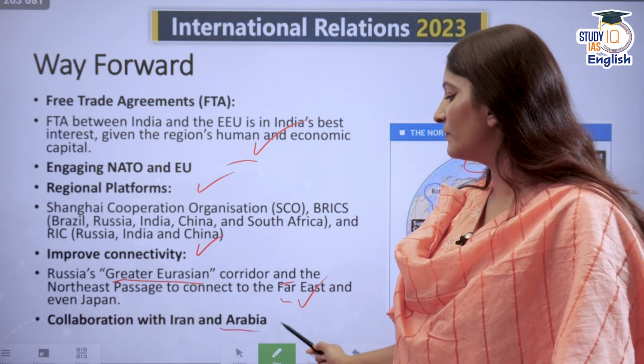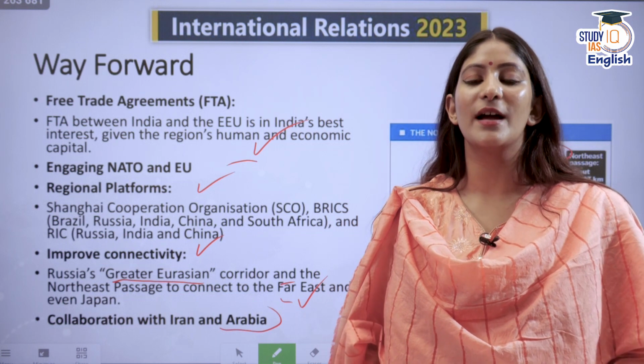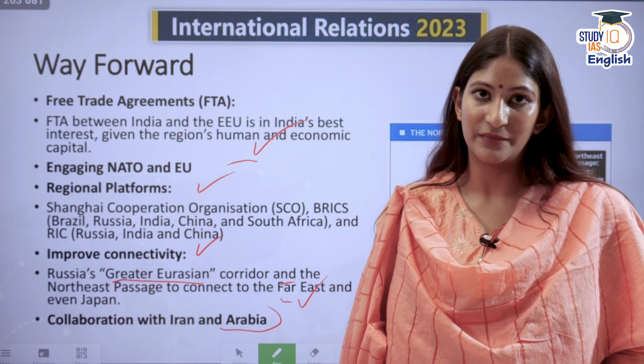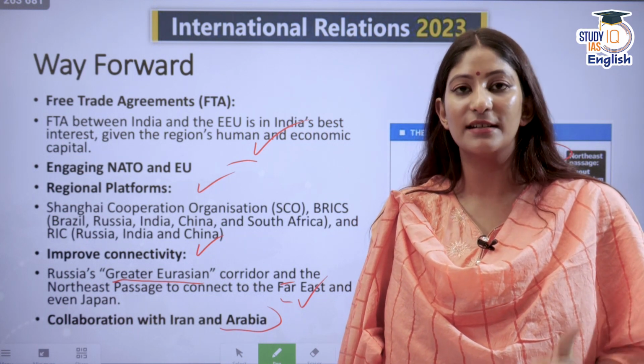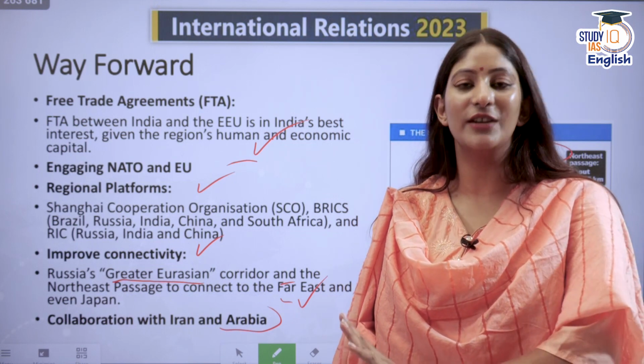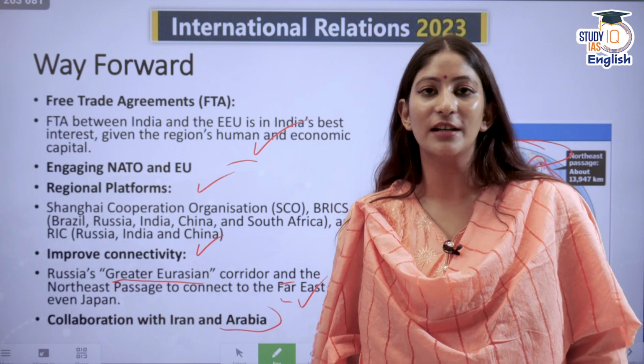Now, collaboration with Iran and Arabia should be done. Saudi Arabia specifically is already our fourth largest trading partner, and that makes it important for India to ensure that we are engaging with it. Recently, Saudi Arabia and Iran have also become a part of the expanded BRICS.